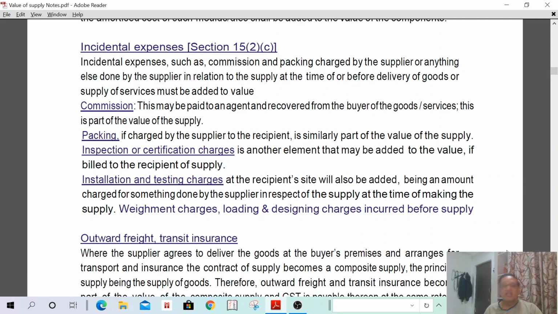Any discount, if it is recorded in the invoice, shall be deducted from the invoice. Any discount as per the terms of the agreement is given, and it need not be recorded in the invoice also. Once, as per the agreement, the discount is given, it shall be accepted. Two conditions: first, it shall be as per agreement; second, ITC shall be reversed by the recipient for such a discount. Understand? Okay.